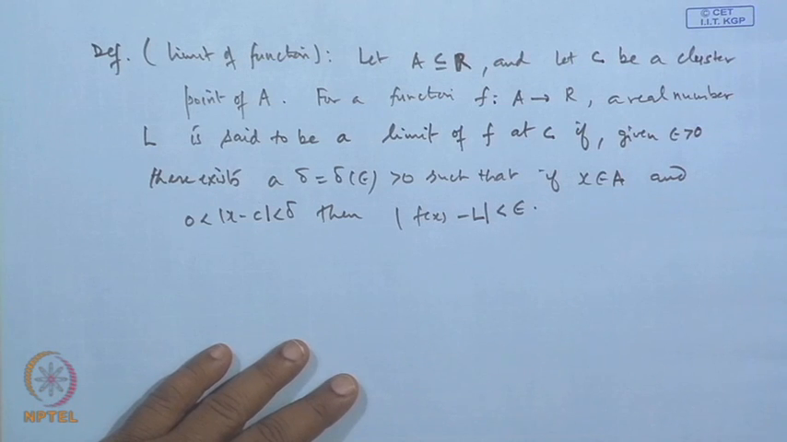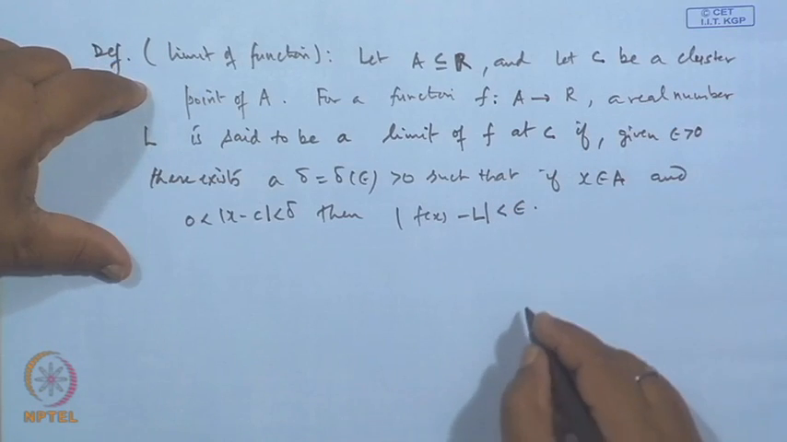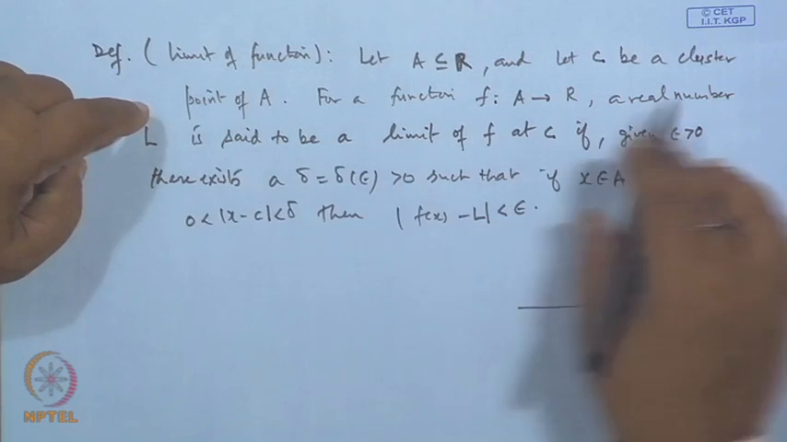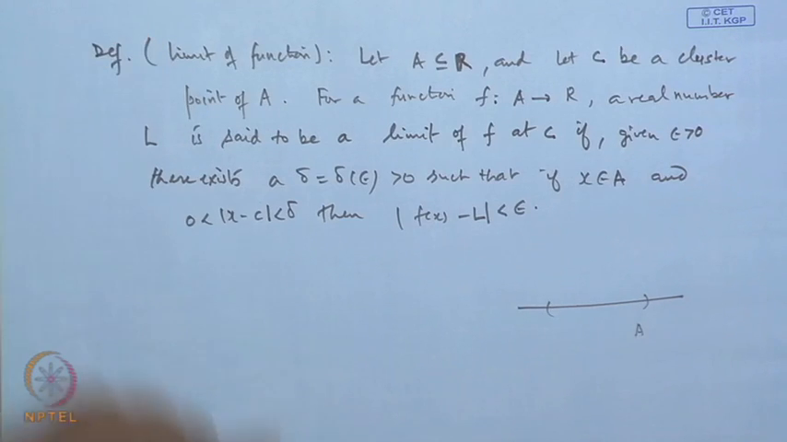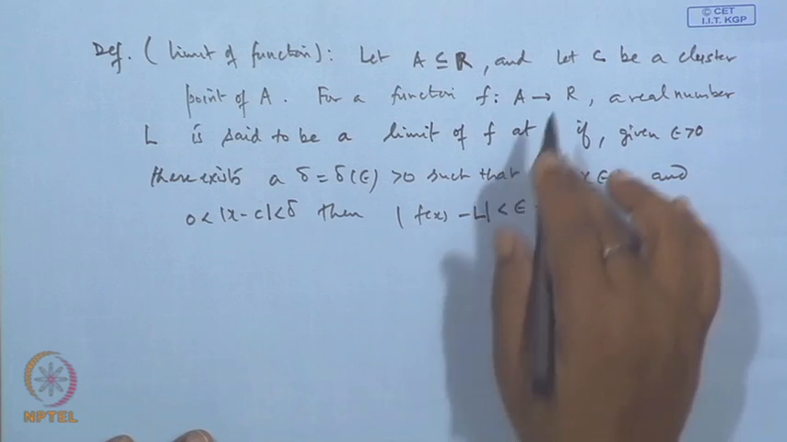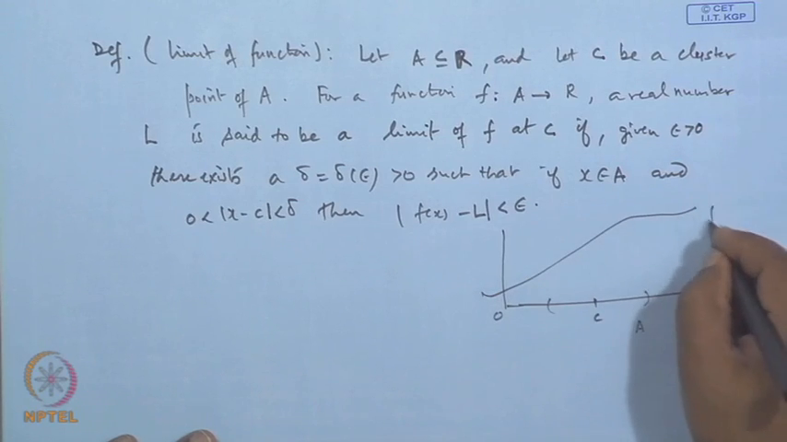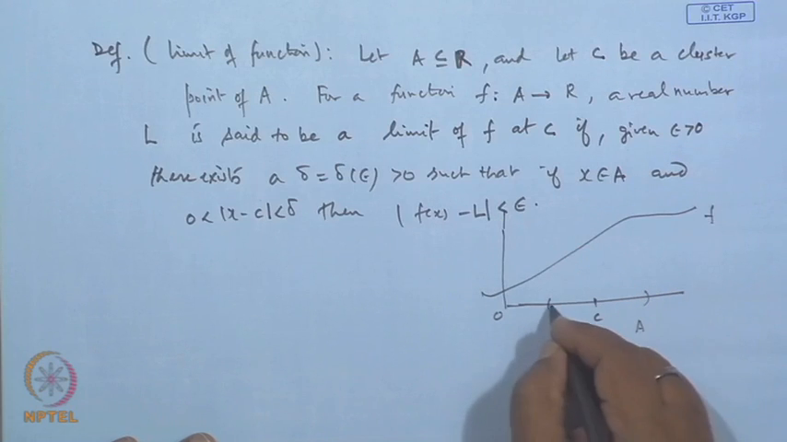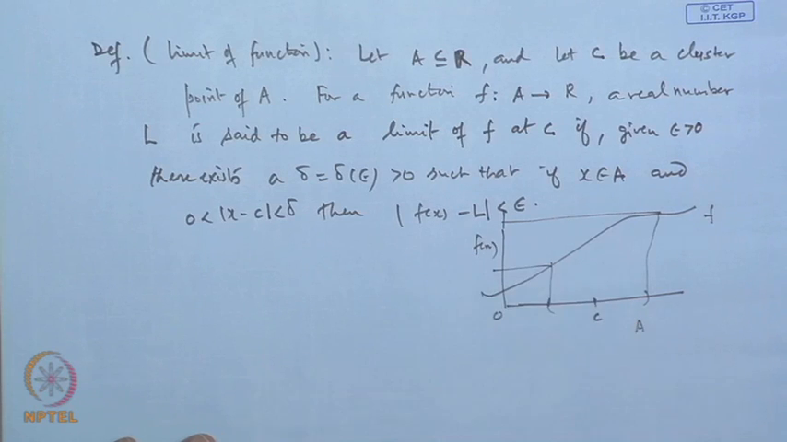So what is the meaning of this? C is a cluster point of a set. Suppose this is the set A, and C is a cluster point for this set A. A function f is defined from A to R. So this is our function f which carries A to R. Suppose here the function is defined everywhere. So we get f(x), the range of this.